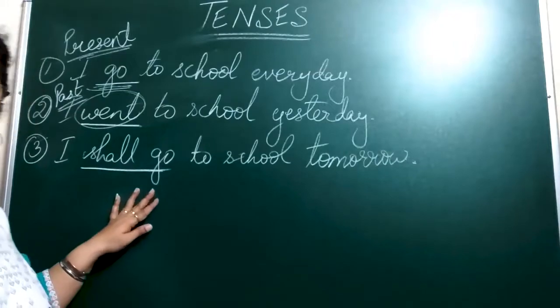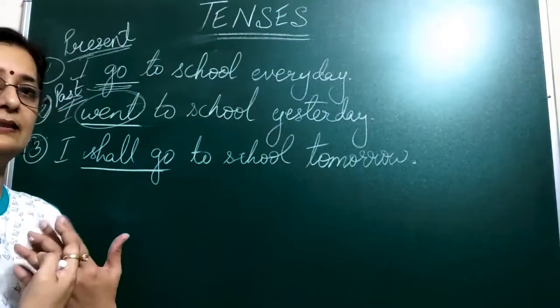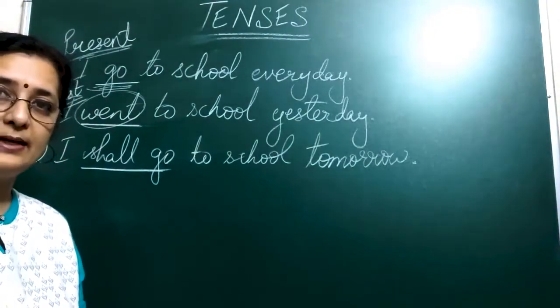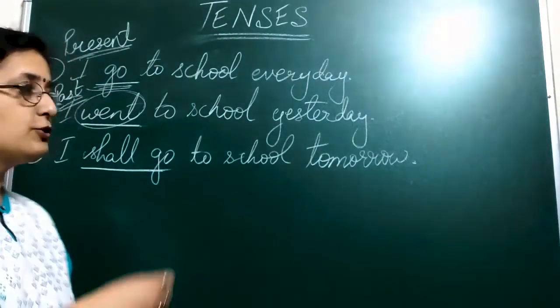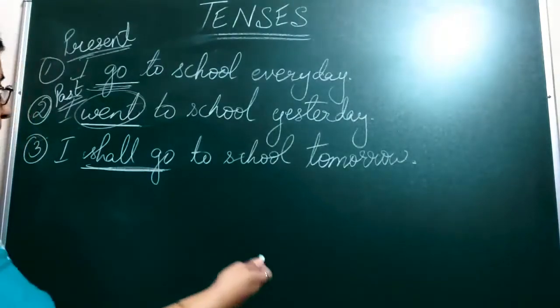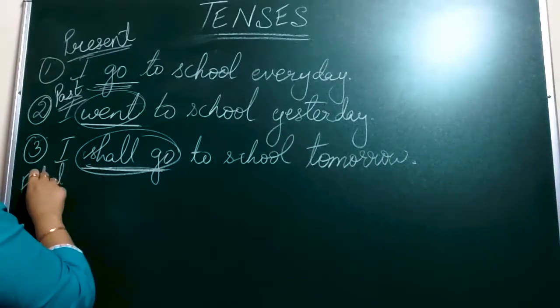Coming down to the third sentence, I shall go to school tomorrow. So this is something the person is saying. The child is saying that he'll be doing it the next day. He's not done it as yet. He is not doing it as yet. He will do it tomorrow. So here when it is telling us about the future, the next coming up time, this becomes your future tense.